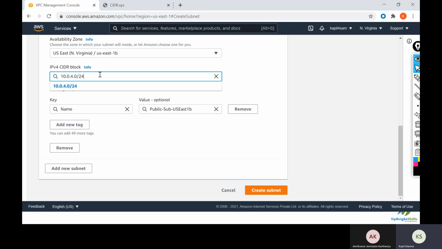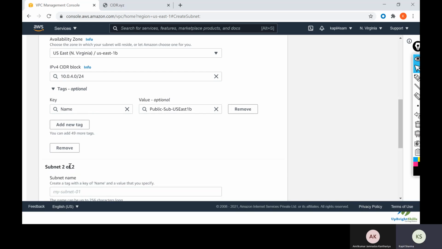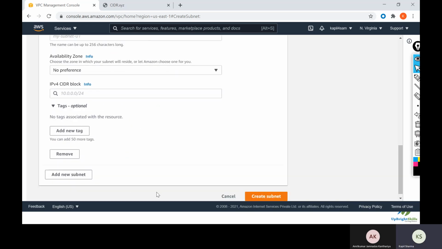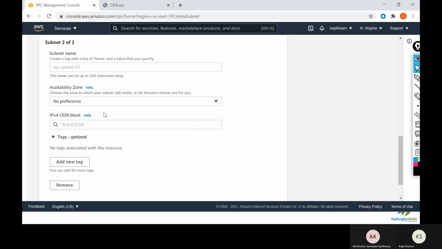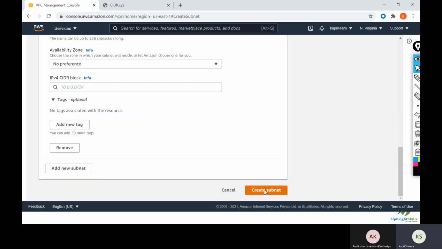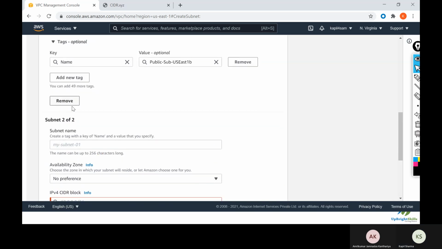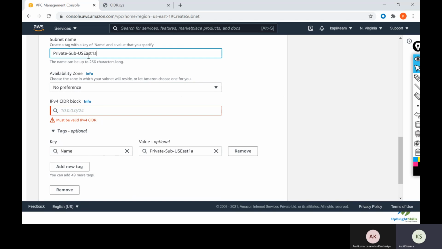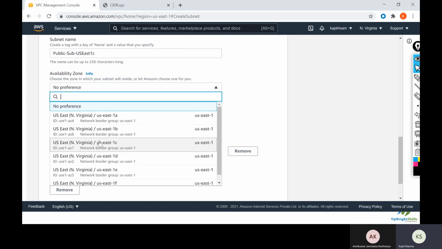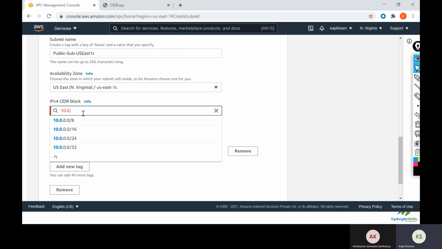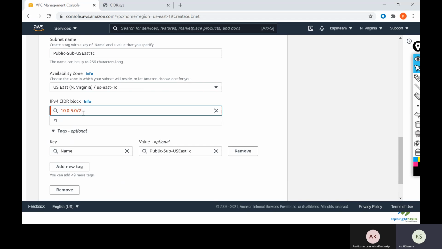10.0.4.0/24. If you want to add more subnets, you can add them here itself in one go. You don't need to go and create and go back again. Let me create one more for public 1C, 10.0.5.0/24.